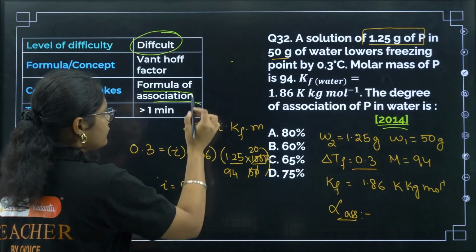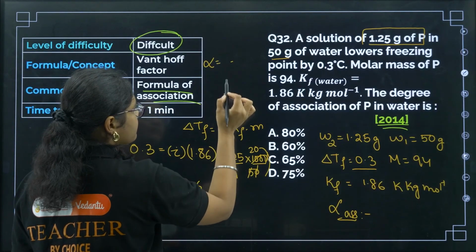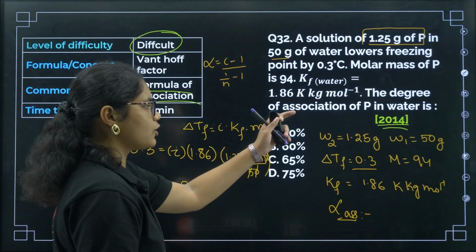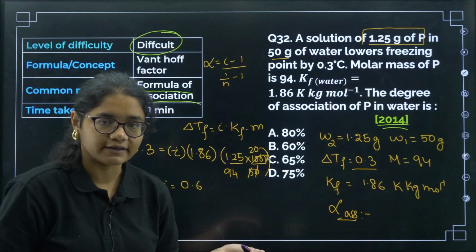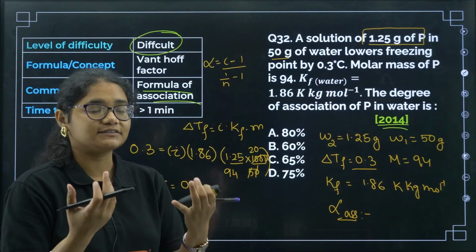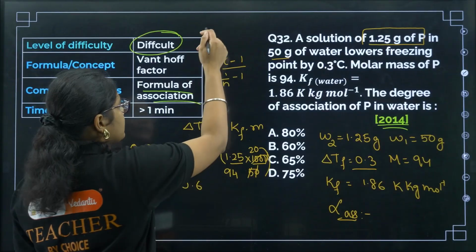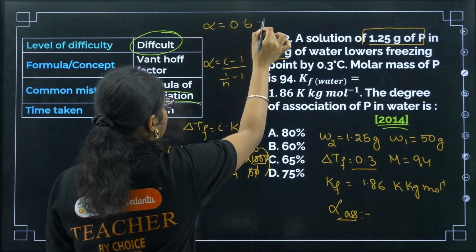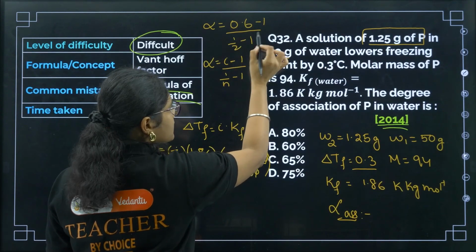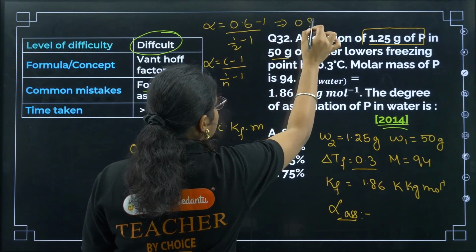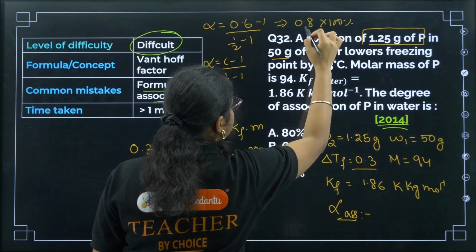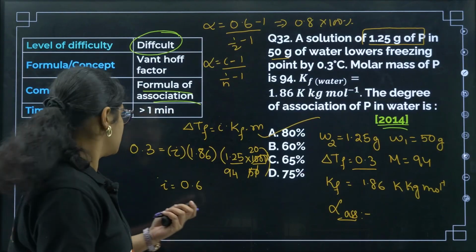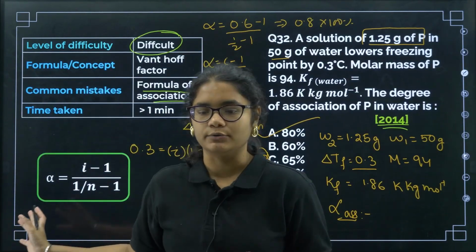Now you have to calculate the alpha value. What is the formula? Alpha is equal to i minus 1 divided by 1 over n minus 1. Here it is not told whether it is dimerized or anything else, so in general you can take it as dimerization. So alpha will be 0.6 minus 1, into 1 by 2 minus 1. This gives me 0.8, and multiplying by 100 for percentage, we get 80%. So the correct answer will be option A. You need to remember this formula for association.